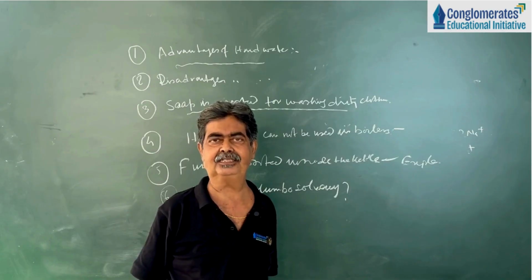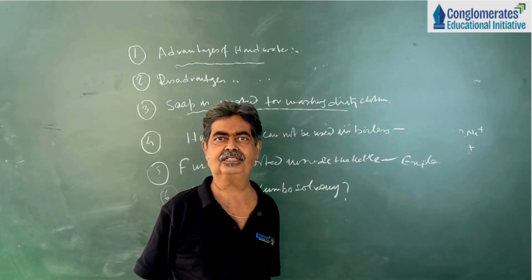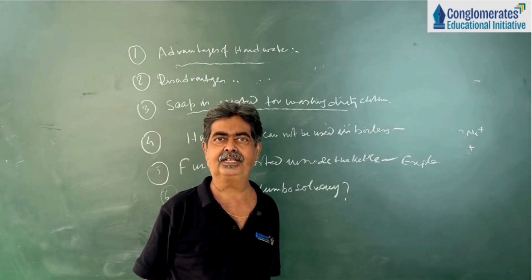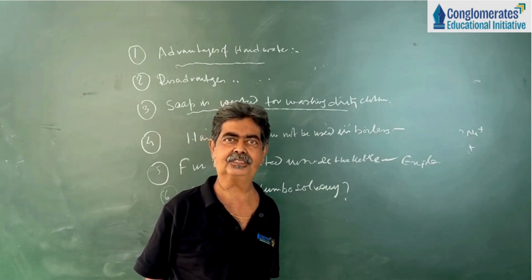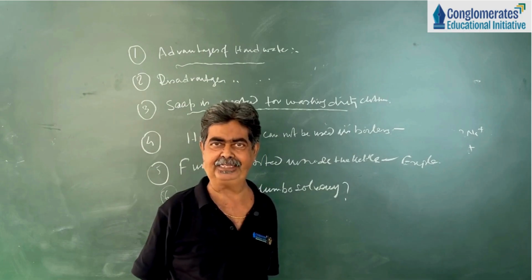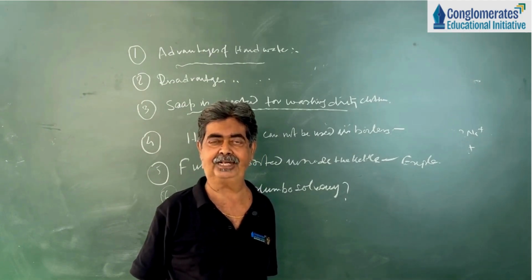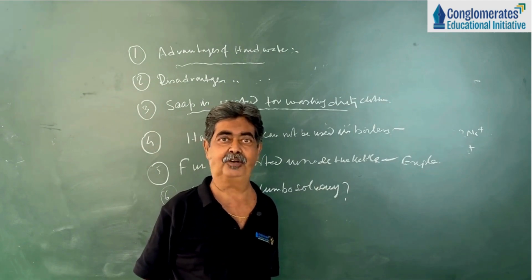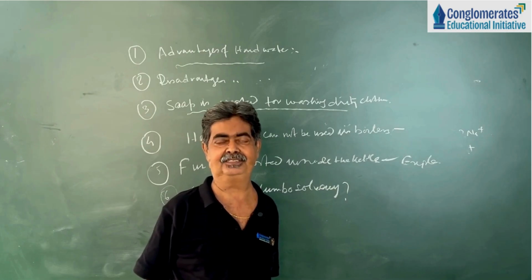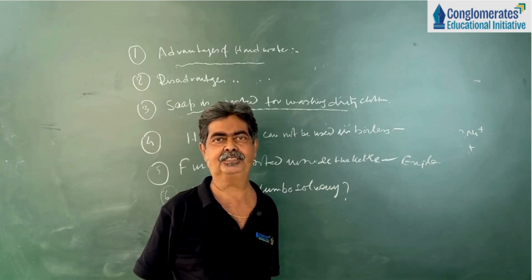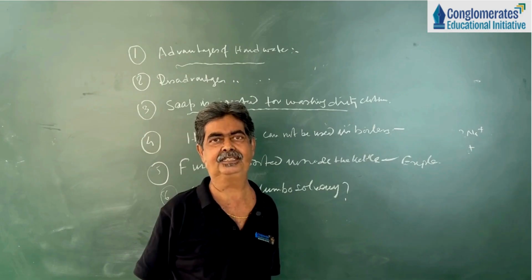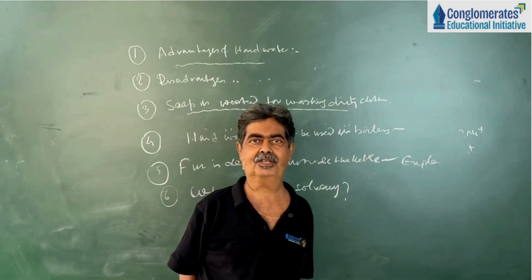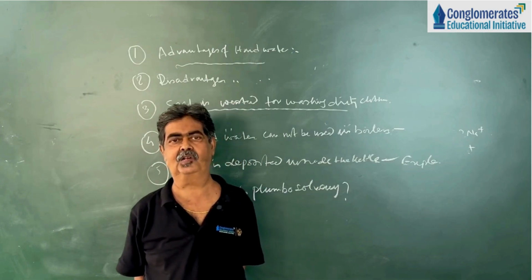I repeat, if soft water is supplied through a lead pipe, then lead ions from the lead pipe mix with the soft water and make it polluted, causing lead poisoning. Because of the presence of soluble lead ions, this phenomenon is called thermosolvency.